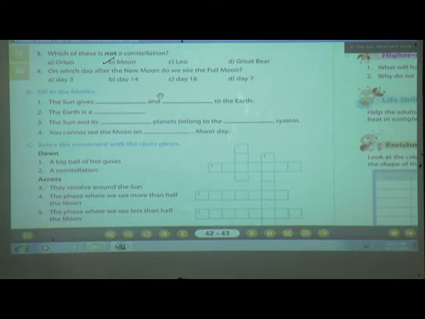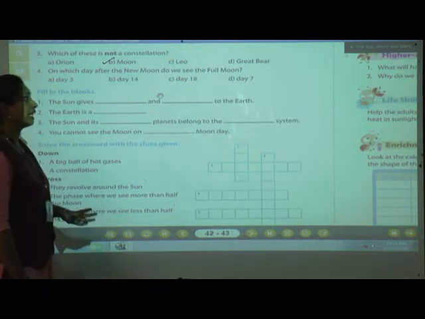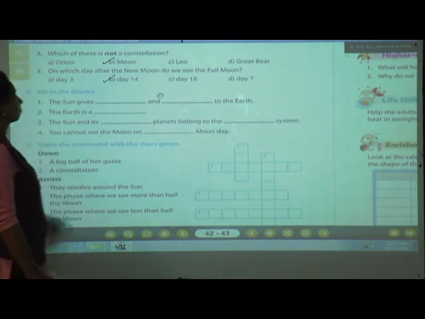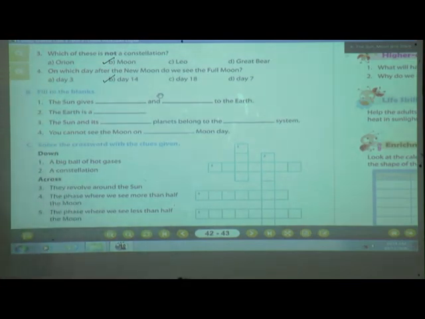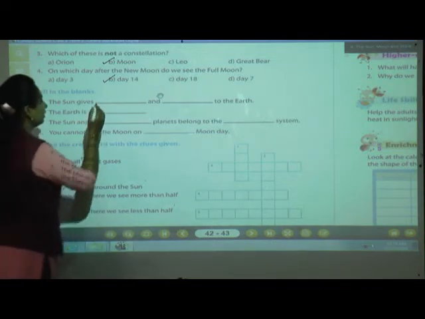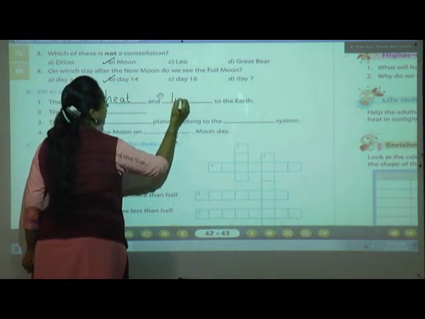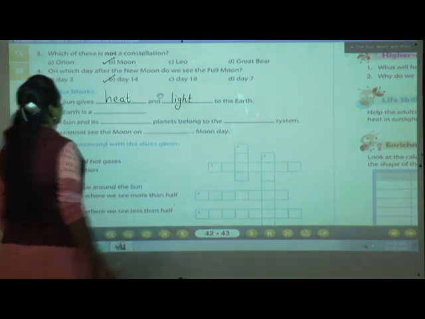Come on, just now we have studied about full moon and new moon. So there is a 14 days gap, isn't it? 14 days. Now fill in the blanks. The sun gives dash dash and dash dash to the earth. What does the sun give us? Heat and light. Heat and light.